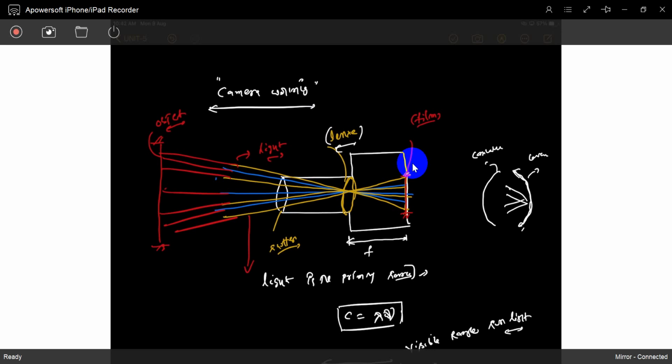Why is it called a negative? Because the image is formed and the film is on the opposite side.